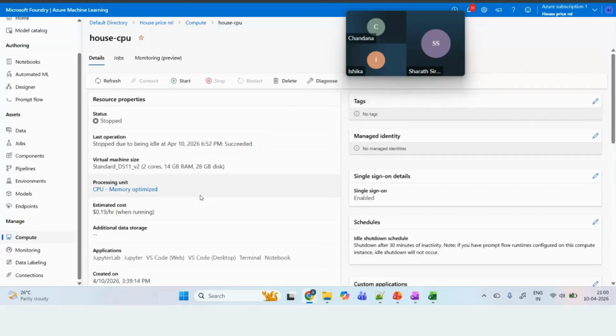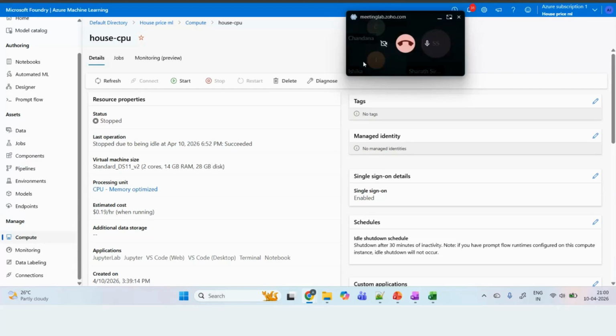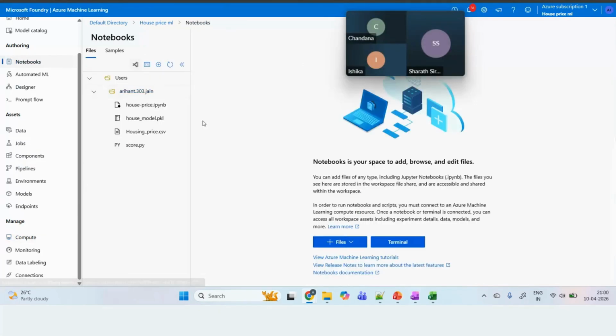Now the next step, once you have done this, is that we have to start importing the data and start training the model.